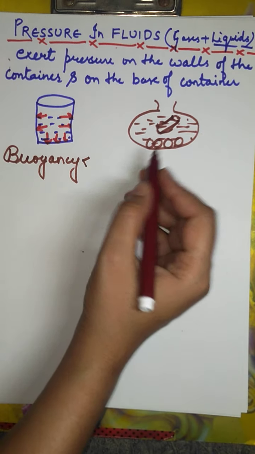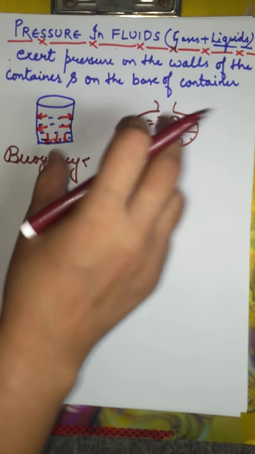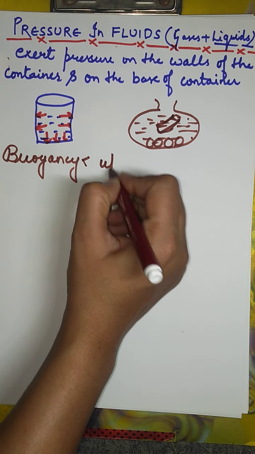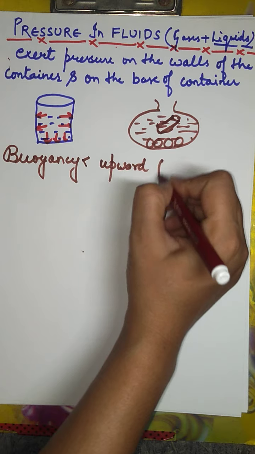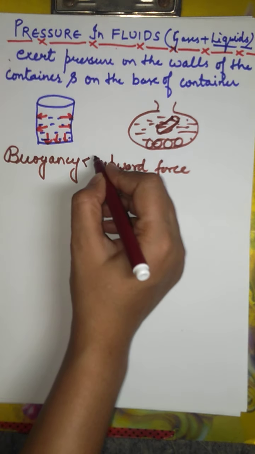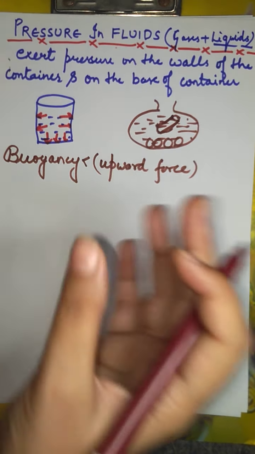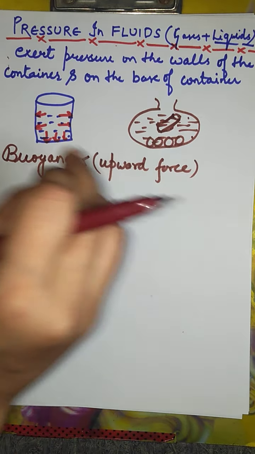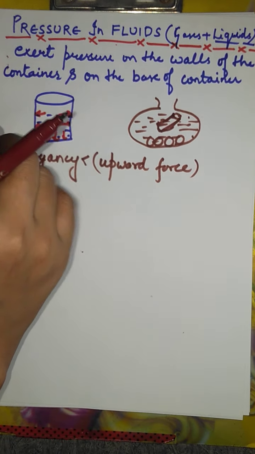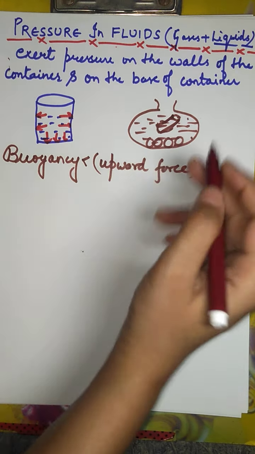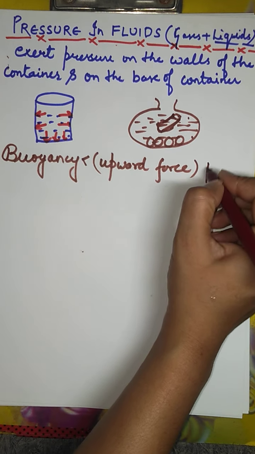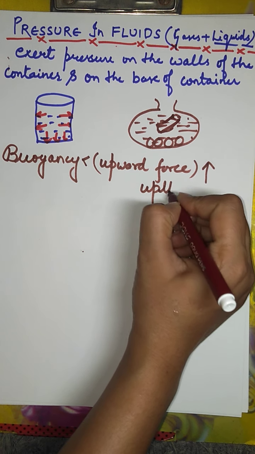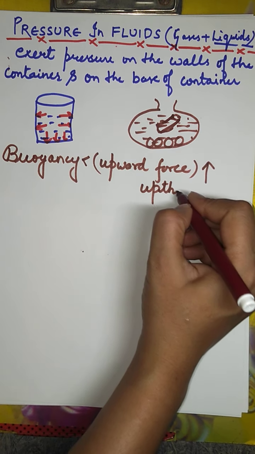Buoyancy is when you put any object in the fluid, it will experience an upward force. Whether it will sink or it will float, the object will experience an upward force, and this upward force is also known as upthrust because it is acting upward.